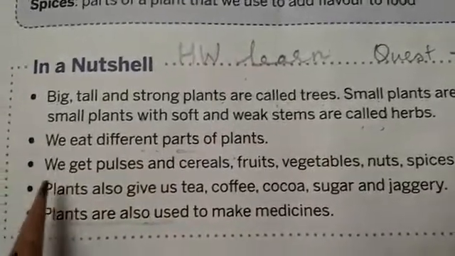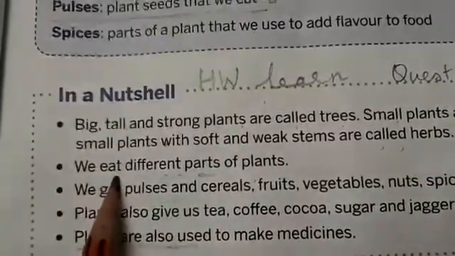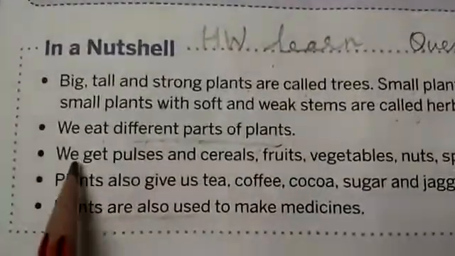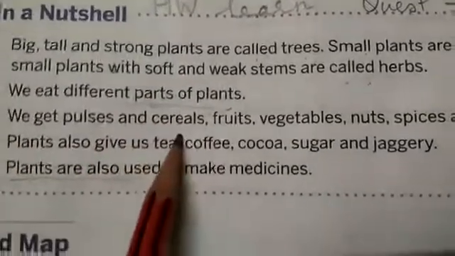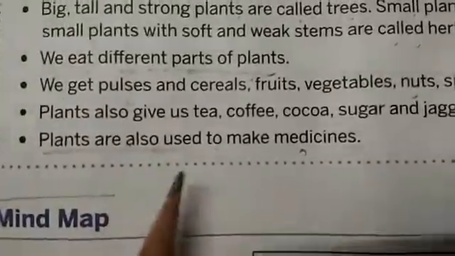So see that you revise them, or you may get to complete the following sentence. We eat dash. You have to complete this, different parts of a plant. We eat pulses and dash. Then you have to complete this. Plants are also used to dash to make medicines. So complete the sentence. See that you learn keywords and in a nutshell.